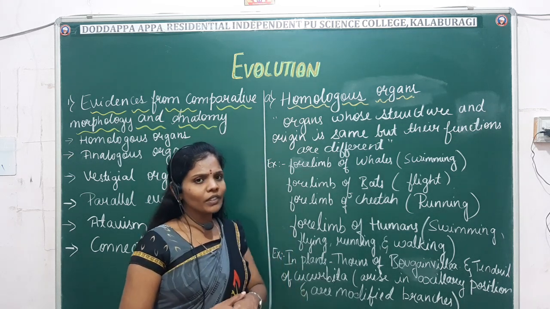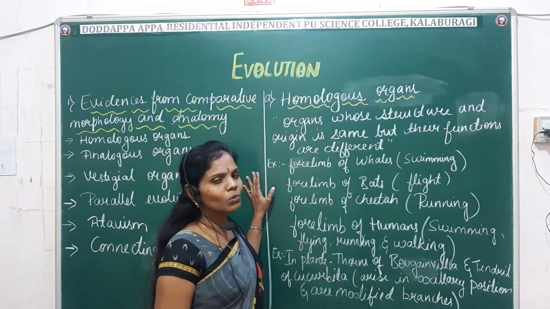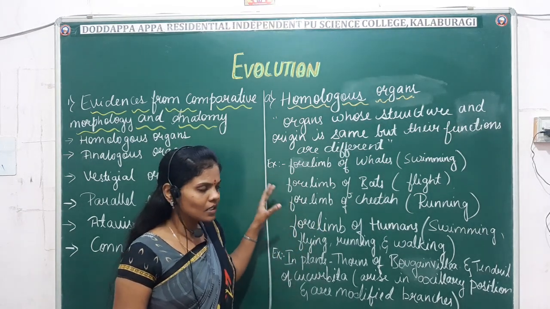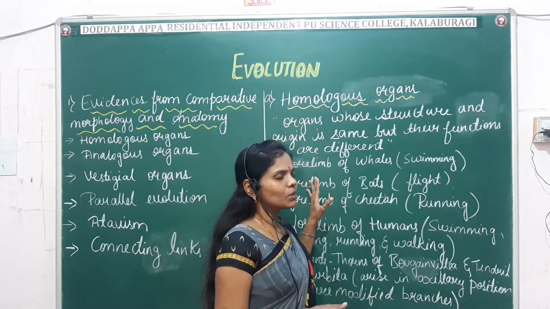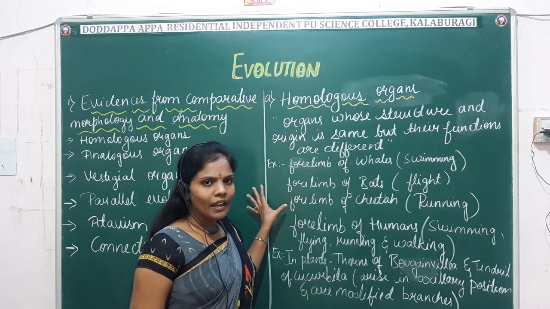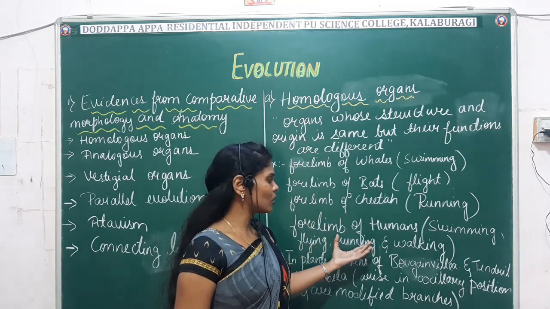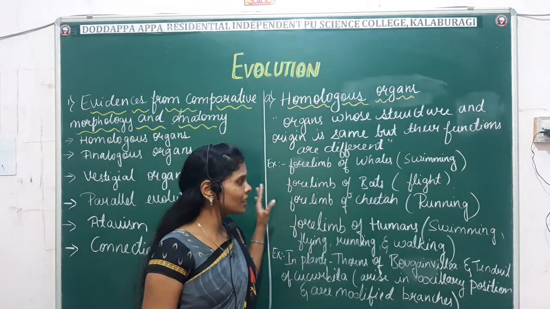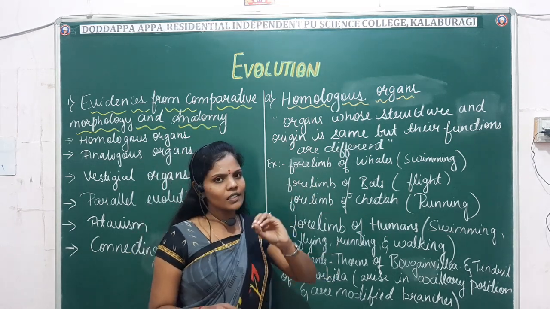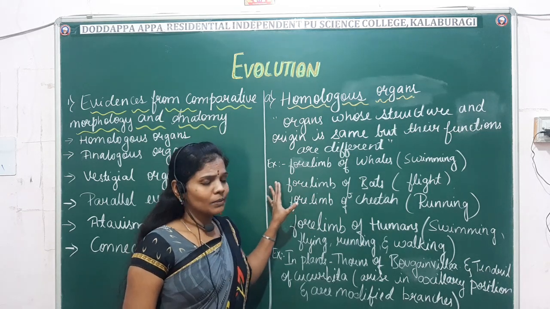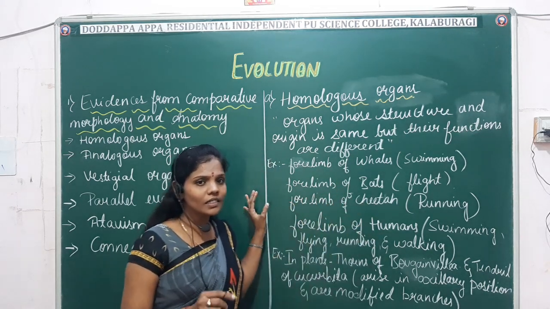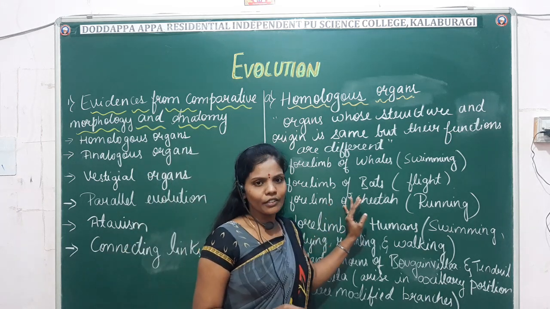Some of the examples we will be dealing with in homologous organs are in plants as well as animals. First comes the forelimbs of whales, forelimbs of bats, forelimbs of cheetah and the forelimbs of human beings. In all these different animals, the origin and structure of the forelimbs are the same, but the function is different.